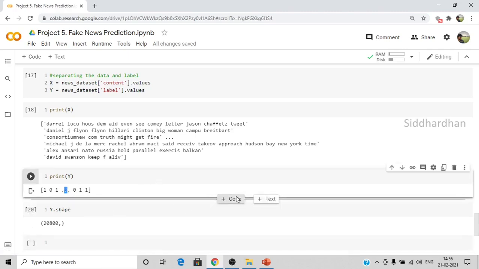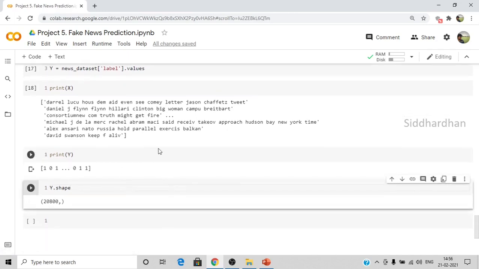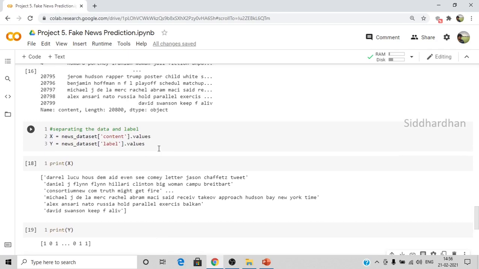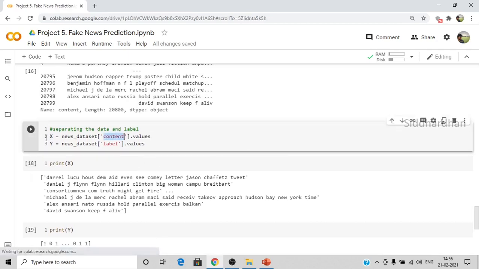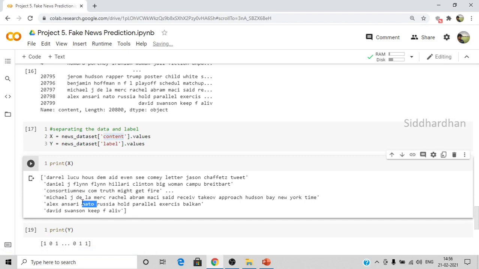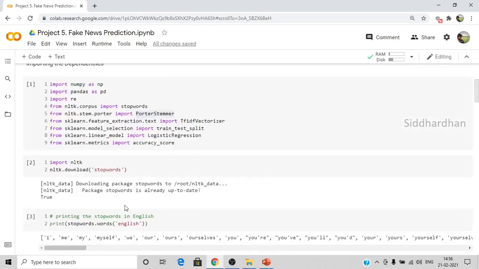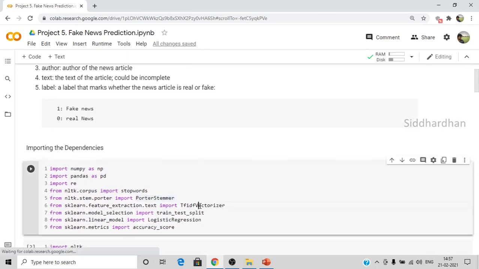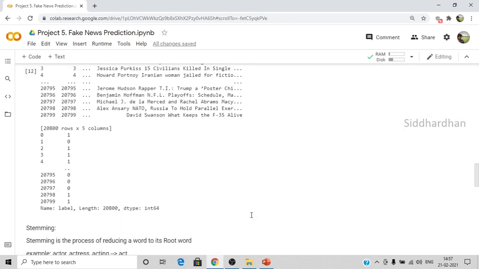Okay, so this is the thing we are going to feed our machine learning model. We have this content column in X and label column in Y. Now this value is still in textual form, right? I have told you earlier that computers cannot understand text, so we need to convert all this text into meaningful numbers that the computer can understand. As I have already told you, for that purpose we will be using the vectorizer function, the TF-IDF vectorizer. Okay, so now let's use it.